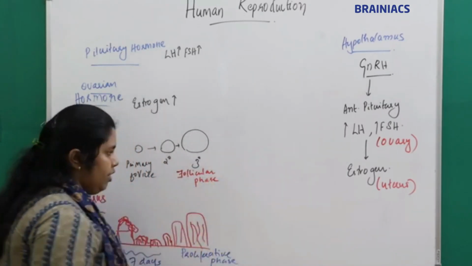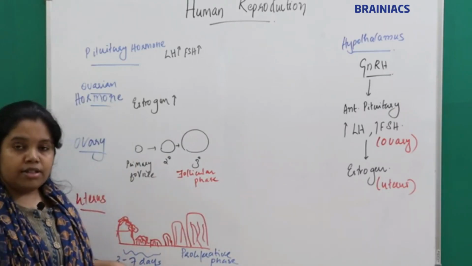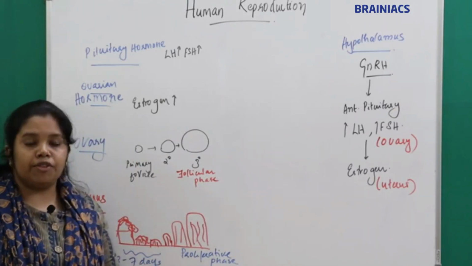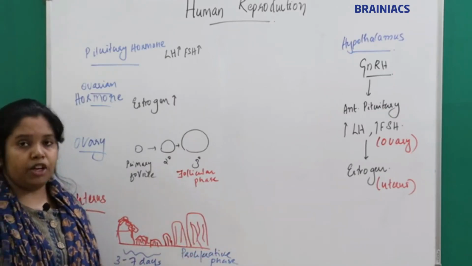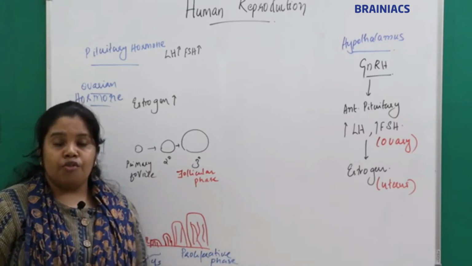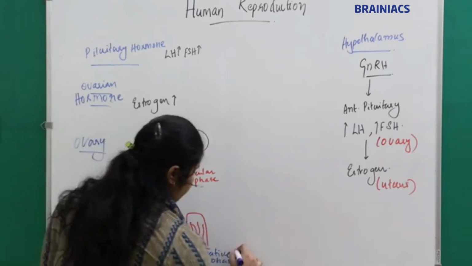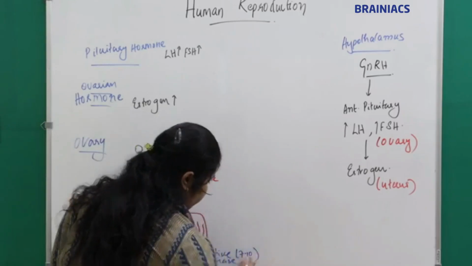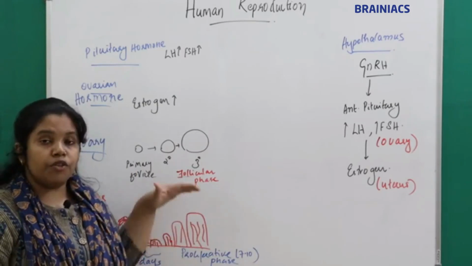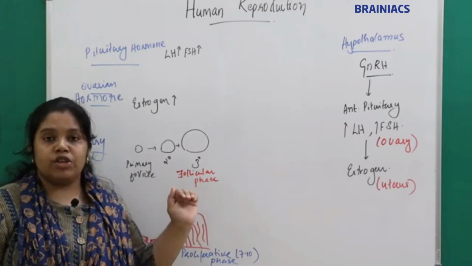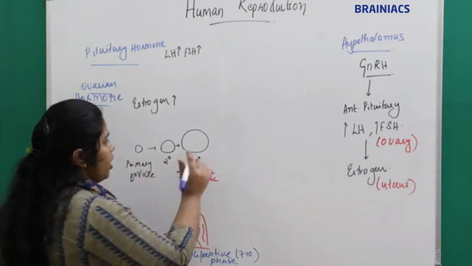And how much duration? I told you the menstruation is 3 to 7 days. So what will be the proliferative phase? It will be around 7 to 14 days. Understand? The proliferative phase corresponds to the follicular phase, so the follicular phase will also be around 7 to 14 days.